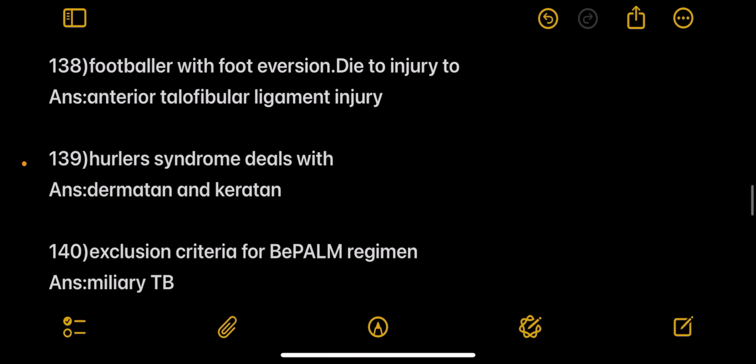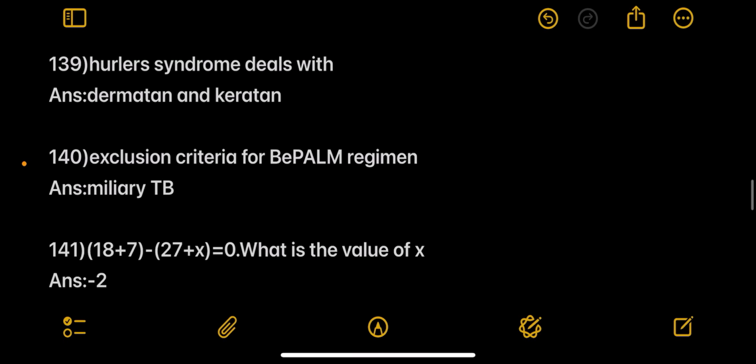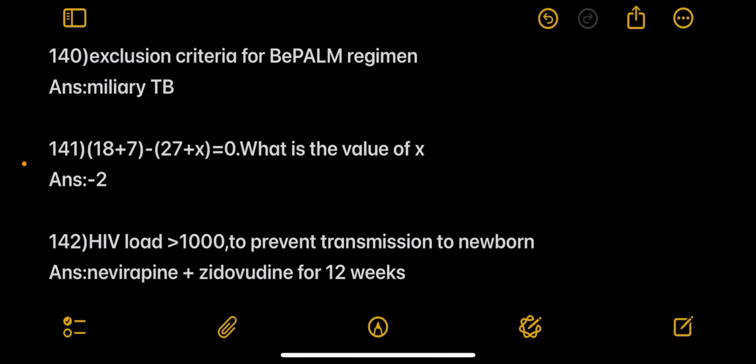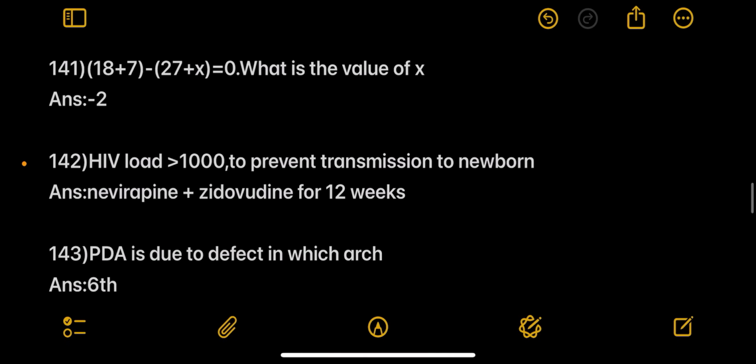Next, footballer with foot eversion. It is because of injury to anterior talofibular ligament. Next, Hurler syndrome deals with dermatan and keratan. Next, exclusion criteria for BPaLM regimen. Answer: miliary TB. Next is the calculation based question.